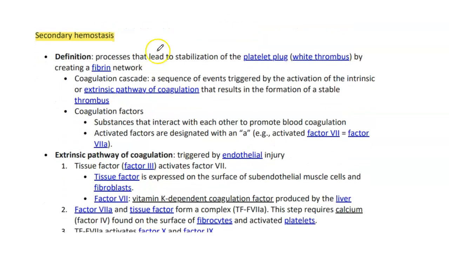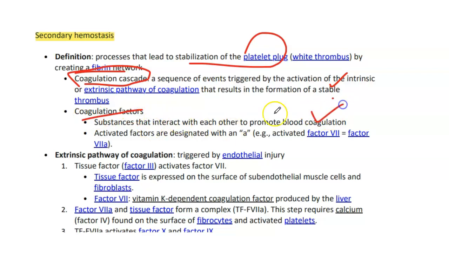Now we have secondary hemostasis. Secondary hemostasis is a process that leads to stabilization of the platelet plug, the white thrombus, by creating a fibrin network. What is the coagulation cascade? It is a sequence of events triggered by the activation of the intrinsic or extrinsic pathway of coagulation that results in the formation of a stable thrombus. What are the coagulation factors? These are substances that interact with each other to promote blood coagulation, and the letter A is used with the factor to show that the factor is activated. Like with factor 7, if A is written, it means activated factor 7.